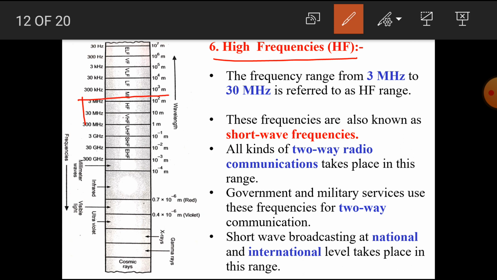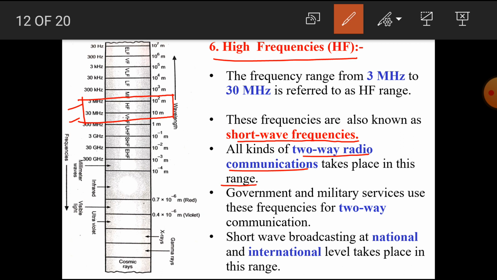This part shows the high frequencies. The frequency range is about 3 megahertz to 30 megahertz. These frequencies are also known as short wave frequencies. All kinds of two-way radio communications take place in this range.